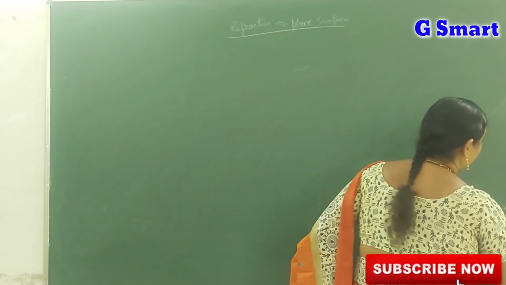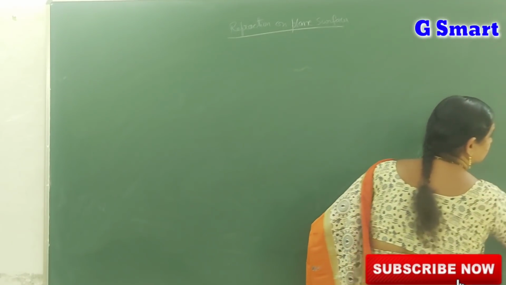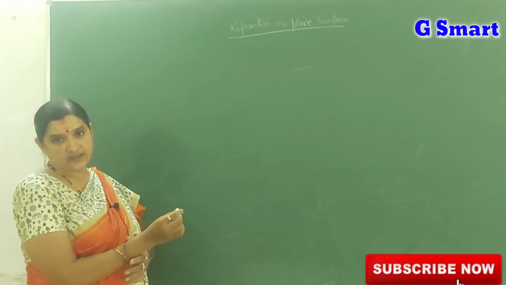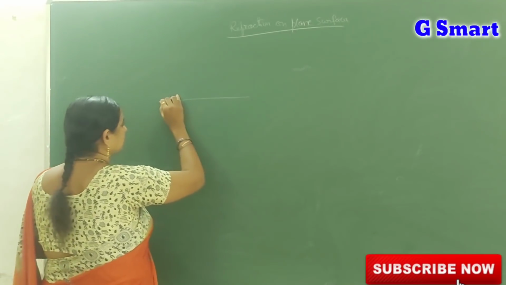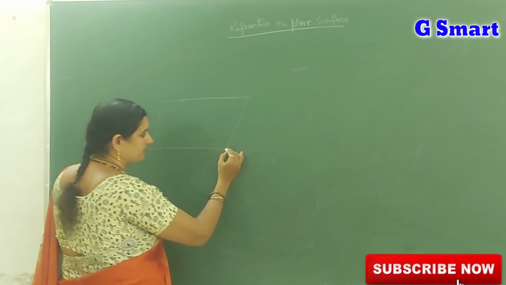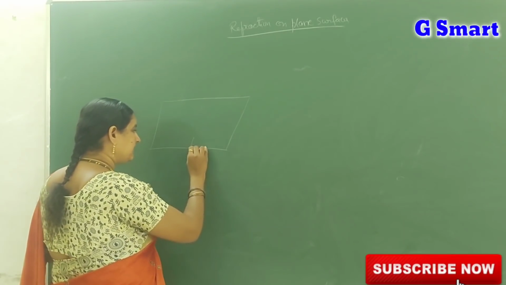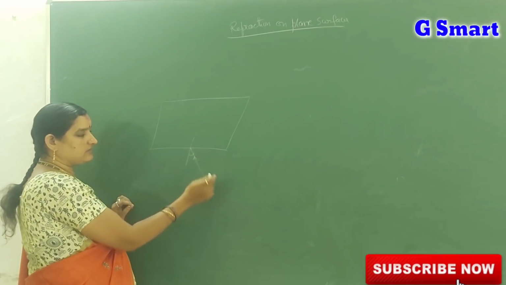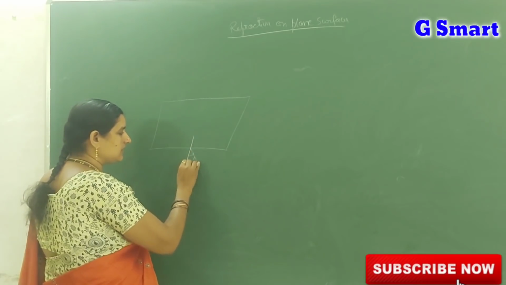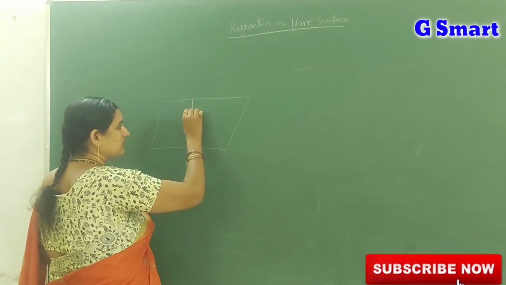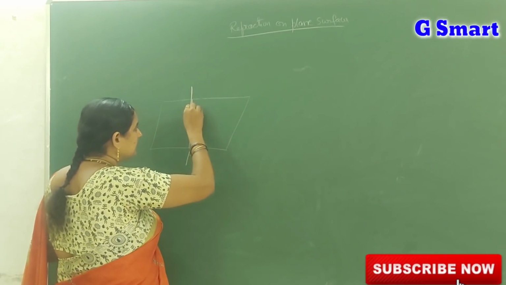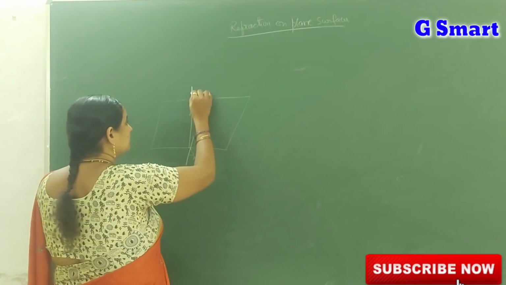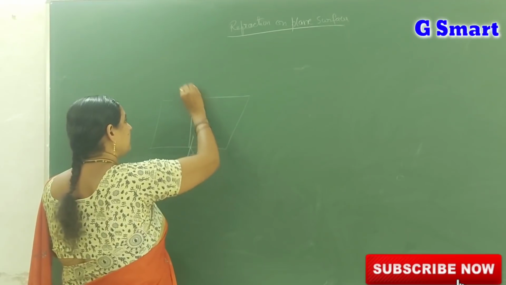Next, how can you calculate the refractive index of a given glass slab? By using lateral shift or vertical shift, we can measure the refractive index of a glass slab. Let us take this glass slab. When a light ray is incident at some angle, what happens? This is the glass and this is the air. The light ray travels from the rarer medium to the denser medium. This is the normal, so it bends towards the normal. This acts like an incident ray to the second surface of the glass slab. Here it goes from denser to rarer medium, so it travels away from the normal.